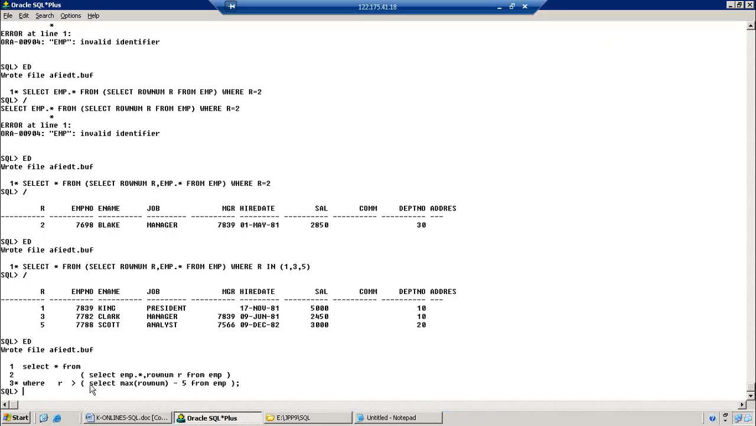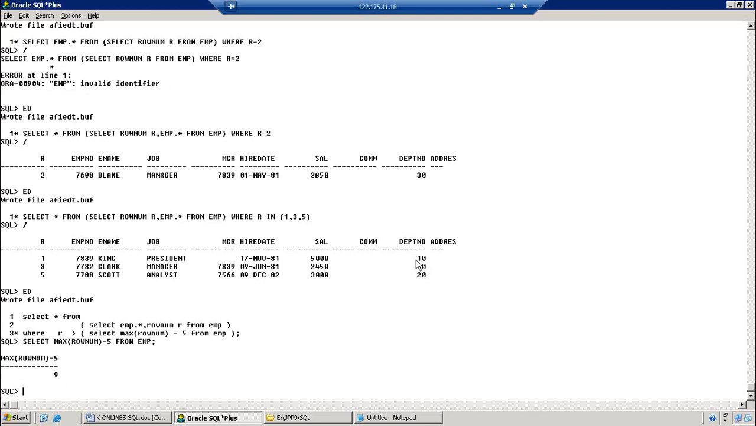Observe why it is working. First I want to execute this query. Which value are we getting? SELECT MAX of ROWNUM. What is the maximum row number? 14 minus 5, we are getting 9. The result is correct.